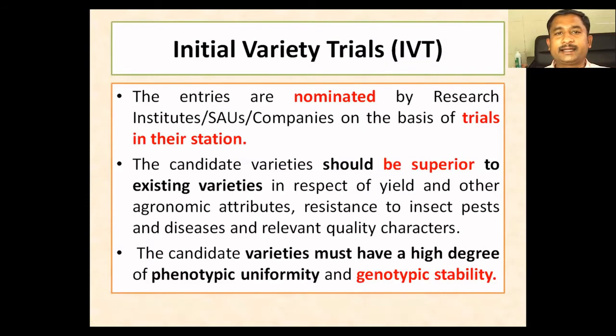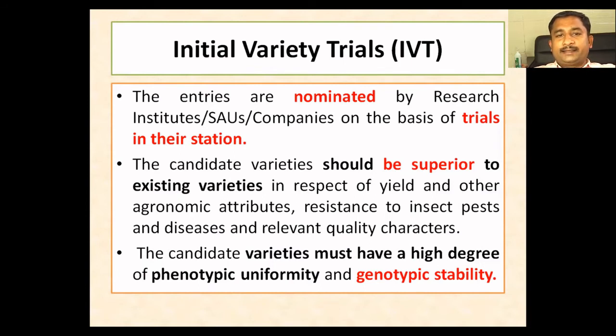And initial varietal trials. In IVT, different crop research institutes, state agriculture universities, and private seed companies, based on their station trials, nominate the entries for the initial varietal trials. The candidate variety should be superior to the existing varieties, because they need to use regional checks, local checks, and national checks with respect to the station trials.